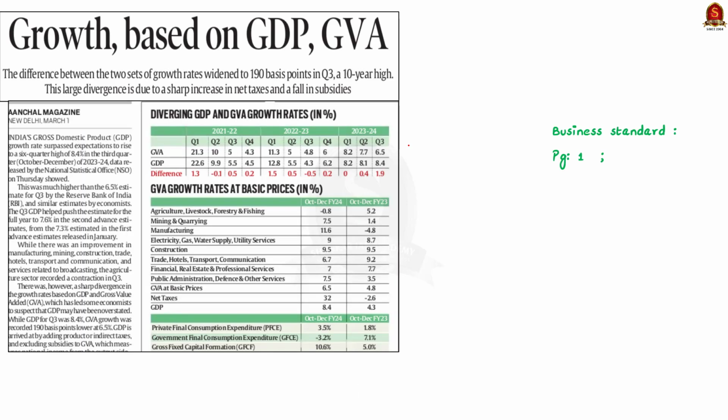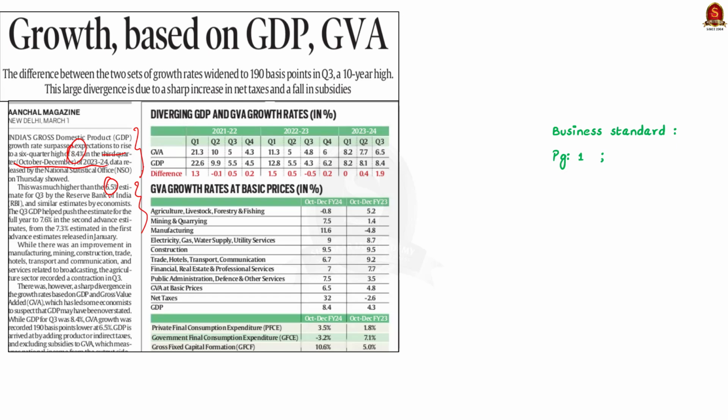Look at this Indian Express article. Indian economy grew at a faster rate than expected in the third quarter of the fiscal 2023-24, reaching a growth rate of 8.4%. See, this was higher than the RBI's prediction of 6.5%. The strong performance raised the expected growth rate for the entire year from 7.3 to 7.6%.